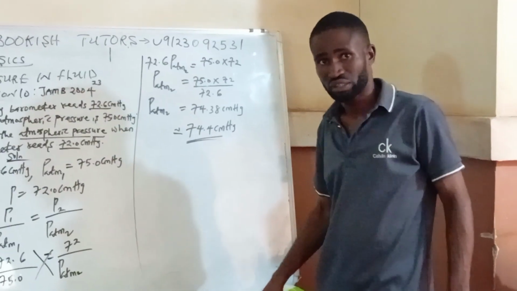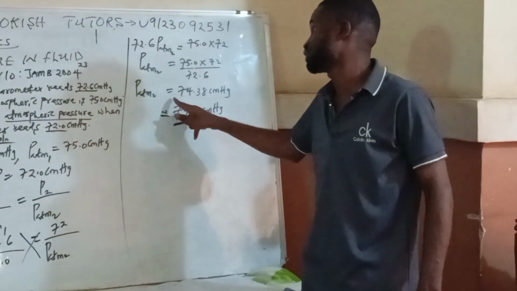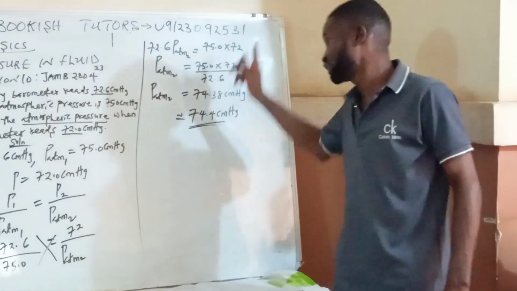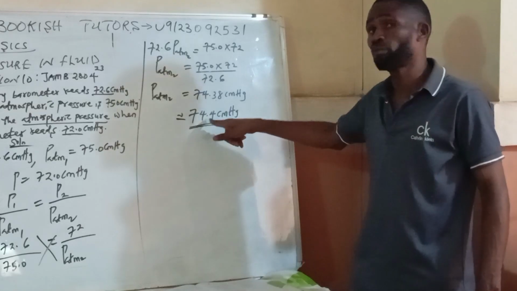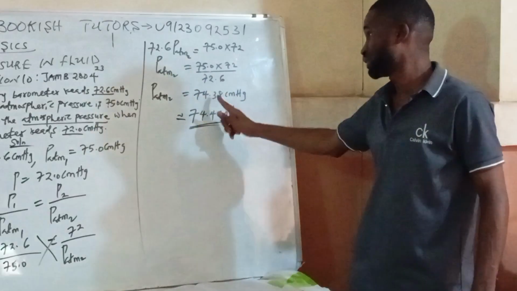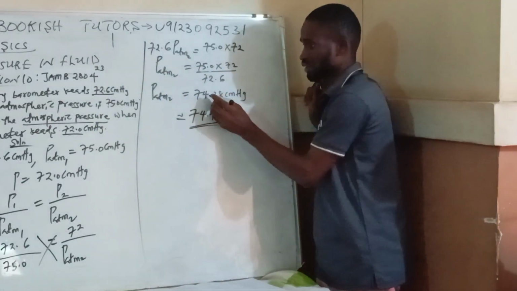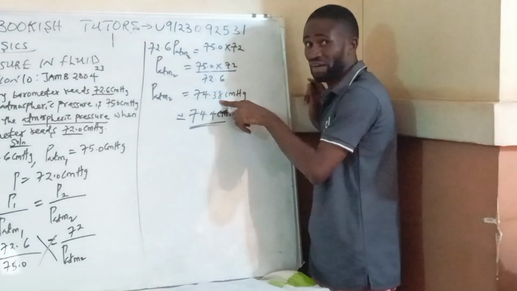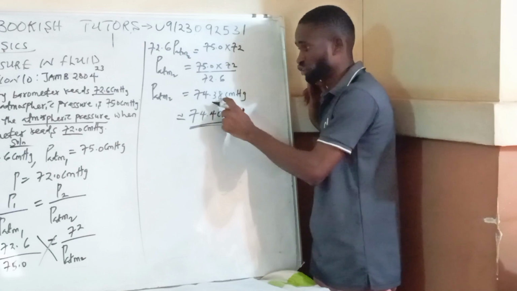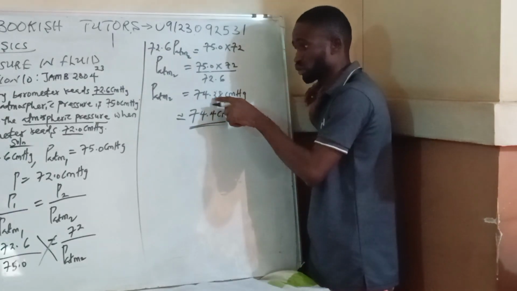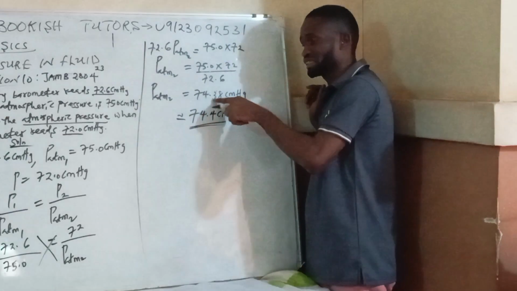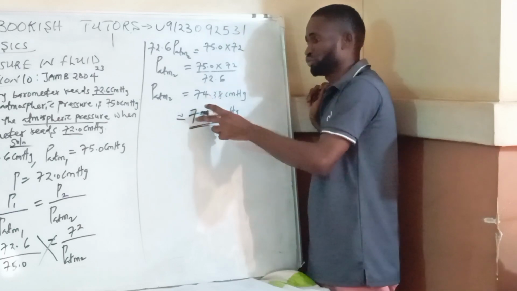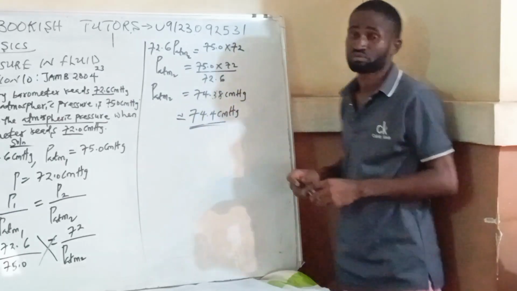Are you with me? Because when you get this and go to the option, you are not able to see this value. You can see what we had in the option was 74.4, which is when you approximate to one decimal place. Look at the decimal point. I'll stop here. This 8 is above 5, so 5 and above, you add 1 here, and it changes from 3 to 4. So it becomes 74.4.